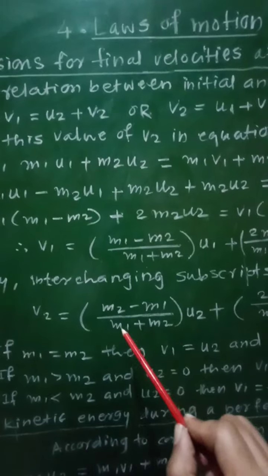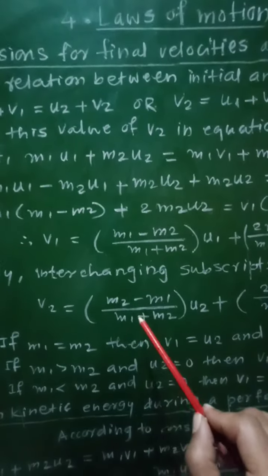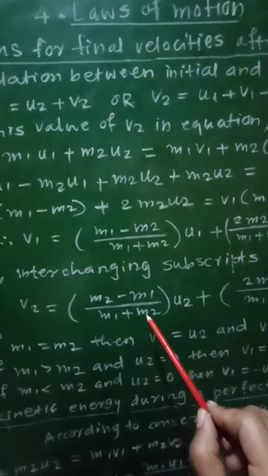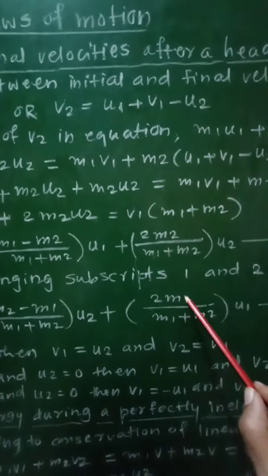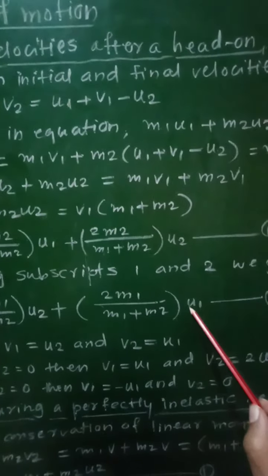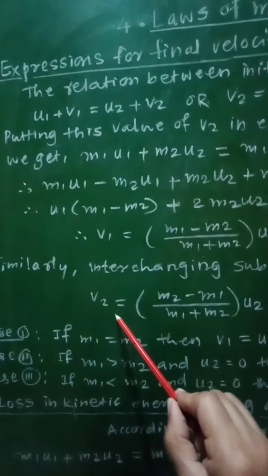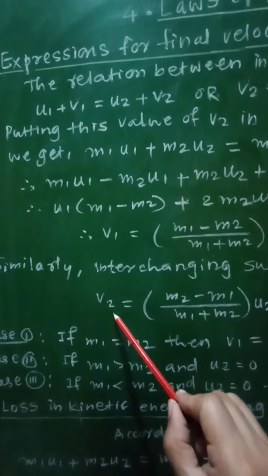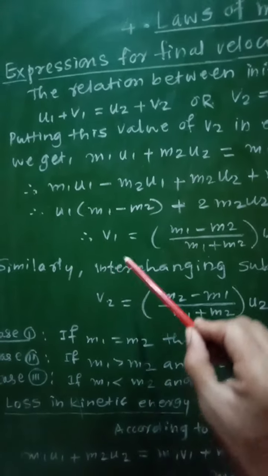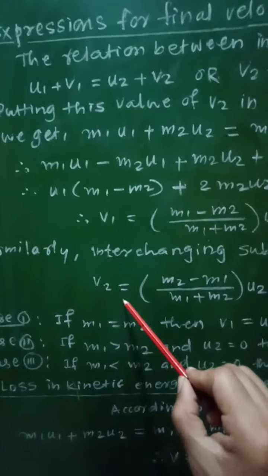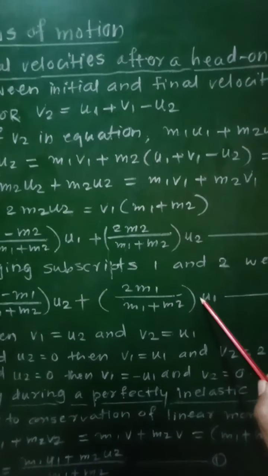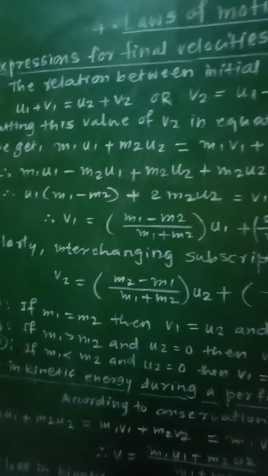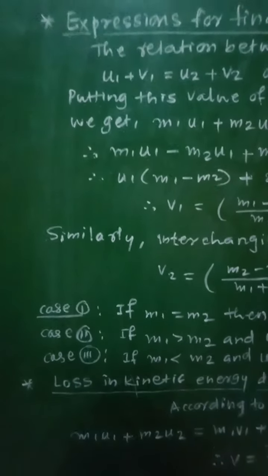The m1 plus m2, or m2 plus m1, will be as it is, so it is written as m1 plus m2, then plus 2m1. In place of 2m2 we write 2m1 upon m1 plus m2 into u1, equation number 2. This equation gives us the final velocity of the struck body after collision. So v1 and v2, these two final velocities, are given by equation 1 and equation 2. Now from these equations we will consider some cases.